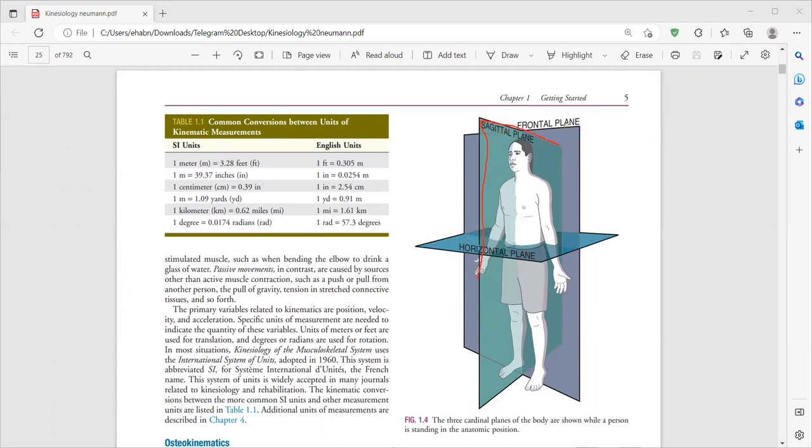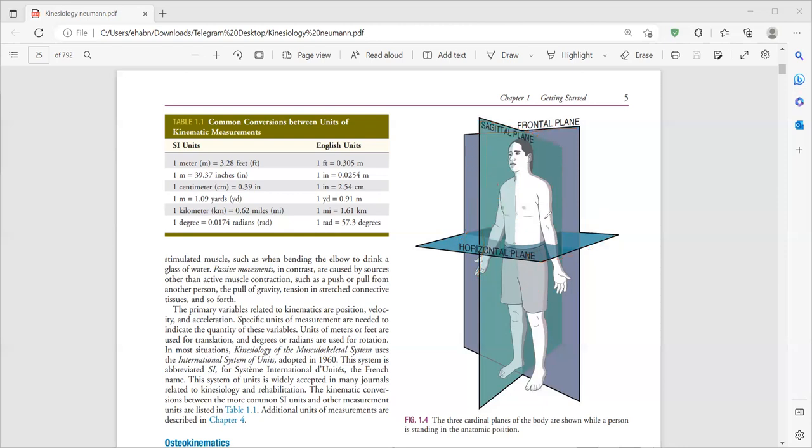Another plane is called the frontal plane or lateral plane, which comes from the middle of your head and bisects your body into anterior part and posterior part. This is called the frontal plane. The third plane is called the horizontal plane. It comes horizontally and divides the body into an upper or superior part and an inferior part. This is called the horizontal plane.